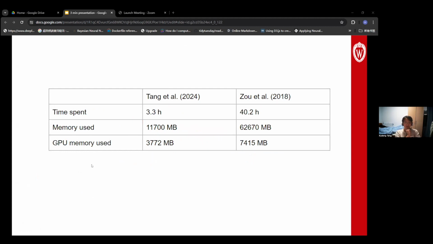Another big improvement for our model is computational efficiency. Since our model does not depend on permutations, far fewer inputs are needed to train the neural network. This leads to using much less memory. We ran our model and Zhou's model using the same setup on the CHTC platform from UW-Madison with an identical data set. As shown in this table, we use much less time to train our model, and we only use 18% of the memory and about 50% of the GPU memory. This would be considered a huge improvement.